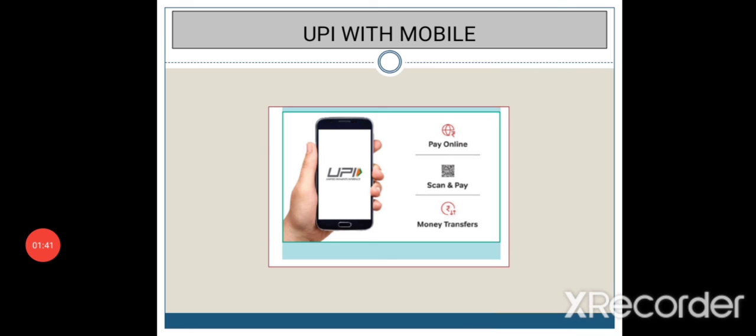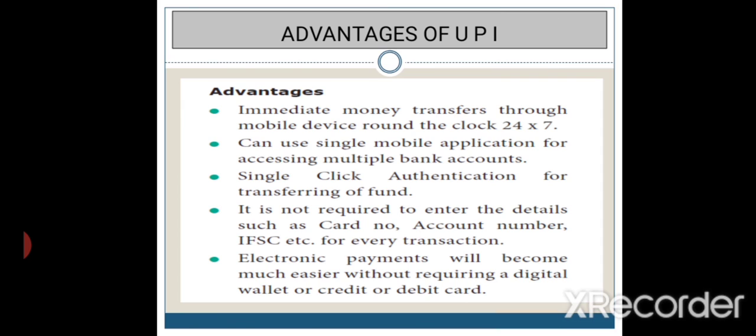This is the UPI that we use on the mobile. Then we can see the advantages of UPI. The first one is immediate money transfer through the mobile device around the clock, 24/7. We can transfer the amount at any time, and we can use a single mobile application for accessing multiple bank accounts. The next advantage is single-click authentication for transferring funds.